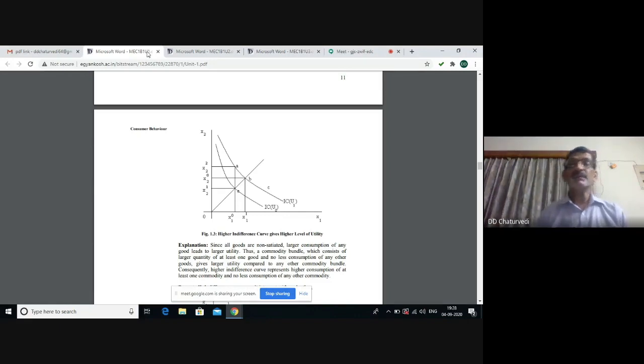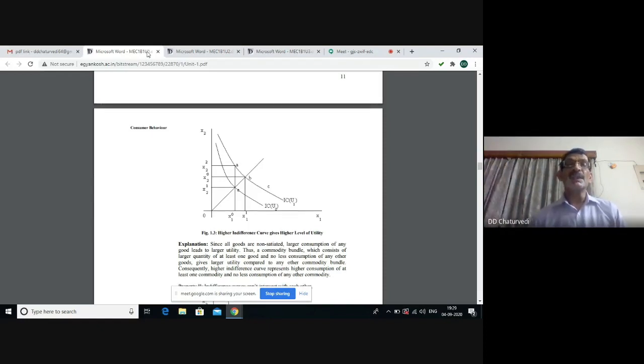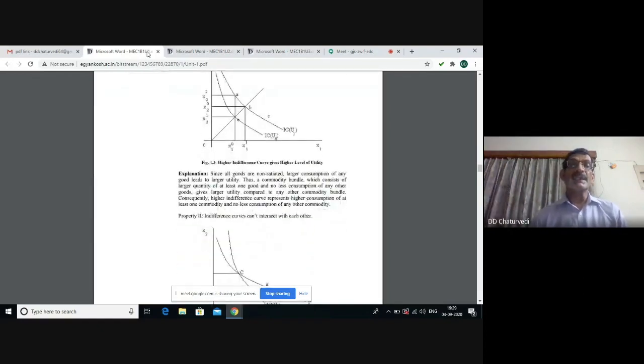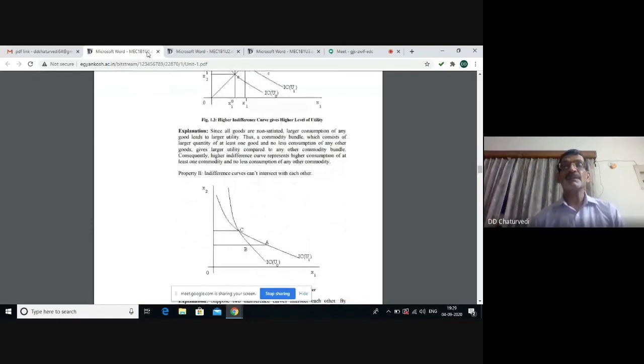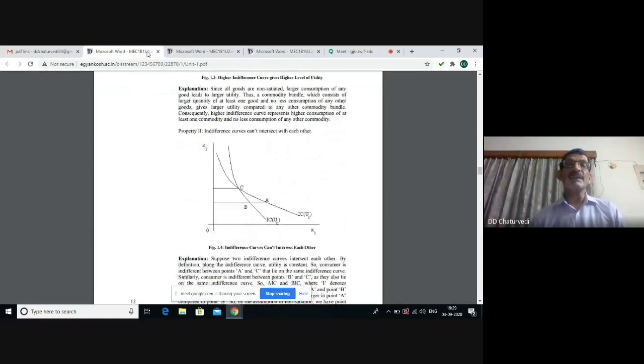So when A is giving more utility than E, B and C will also give more utility than E. So we find the higher indifference curve IC with U1 is giving more satisfaction in comparison to indifference curve IC with utility U0. The second property of the indifference curve is that indifference curves can never cut each other.